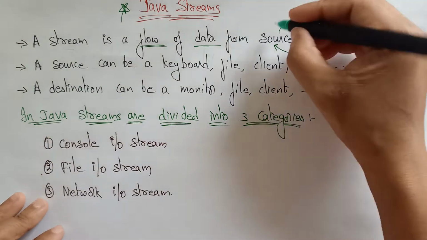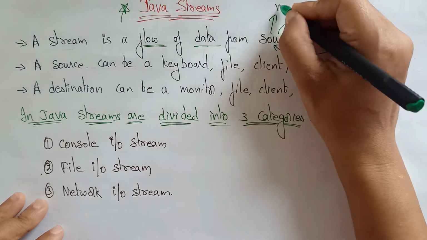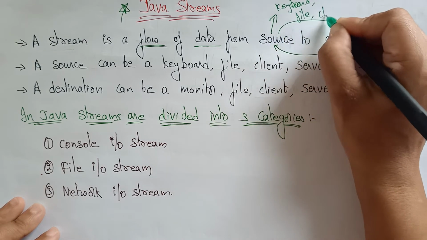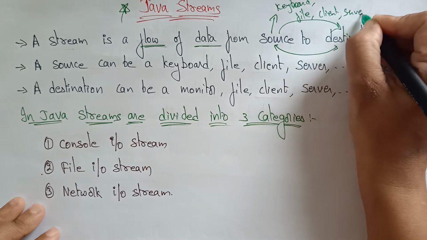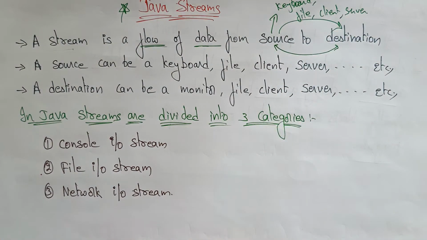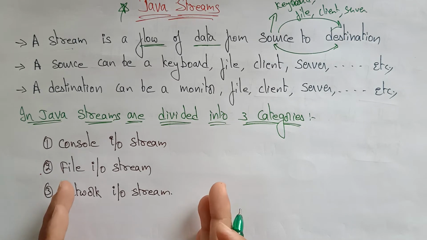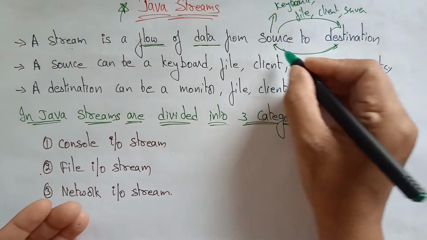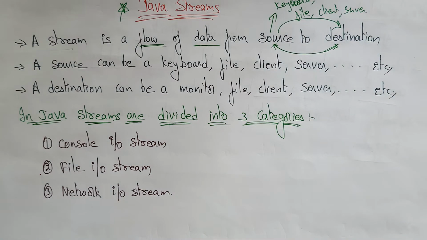So what is a source? This source may be a keyboard, or a file, or a client, or a server. You are typing data from the keyboard, so that is a source. If you are transferring data from a file to another drive, that is a source. If you are the client and you want to send data to some other person, that is a source. If the server wants to send data to the client, then the server is a source. Whoever is sending the data is called a source.